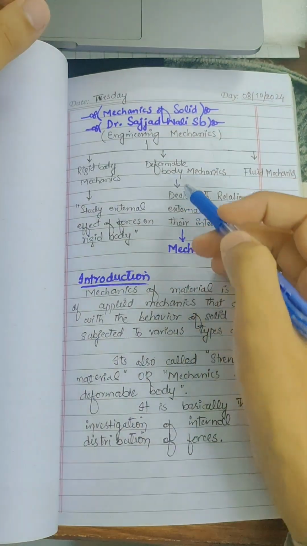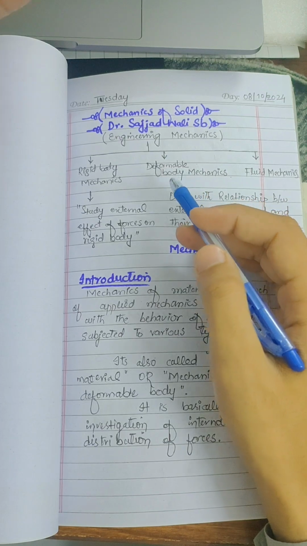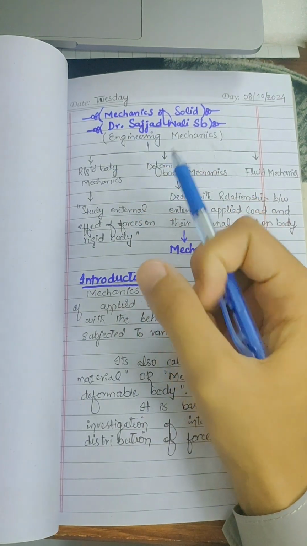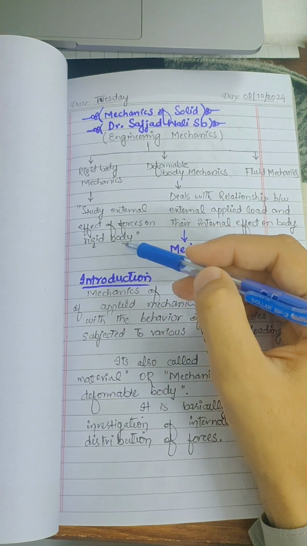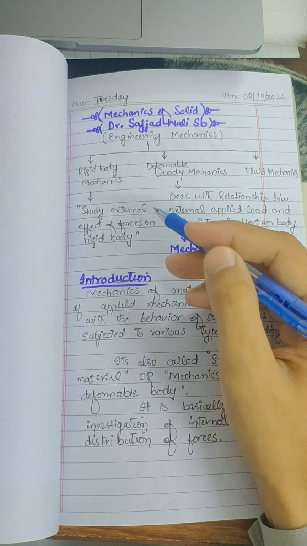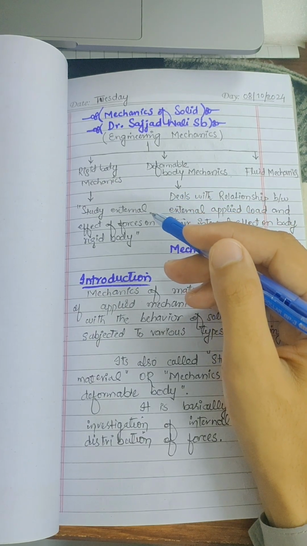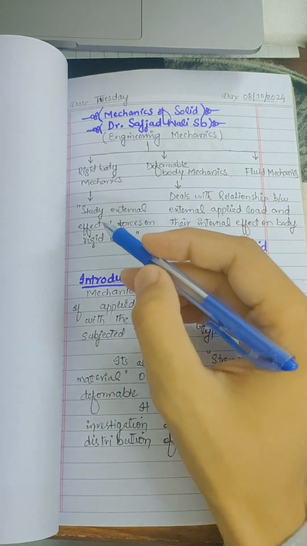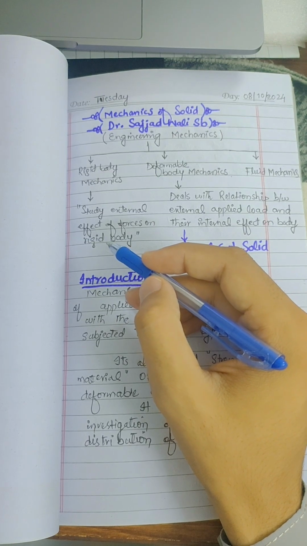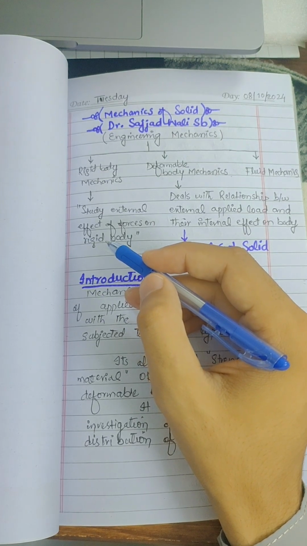First of all, engineering mechanics is divided into three subgroups. First one is rigid body mechanics. We have to study the external effect of forces on a rigid body. When we apply forces on a rigid body, on a solid body, their types of forces, their types of effect of forces, we call it rigid body mechanics. Their main types are static mechanics and dynamic mechanics.